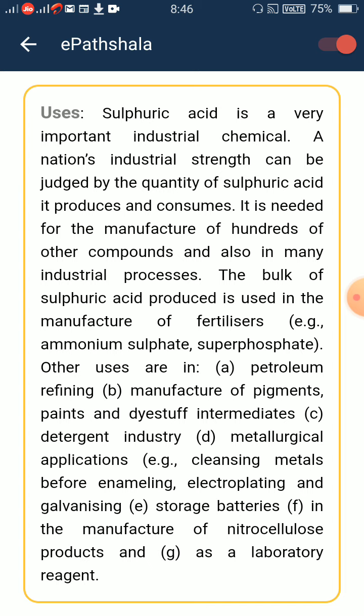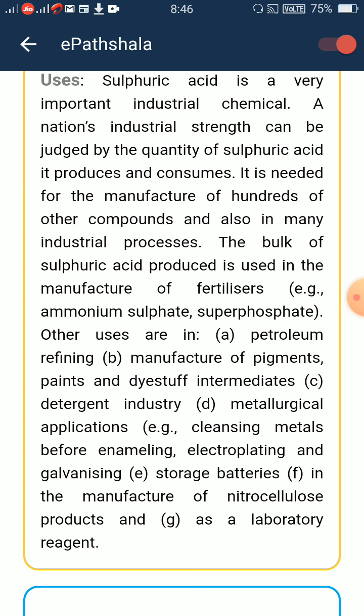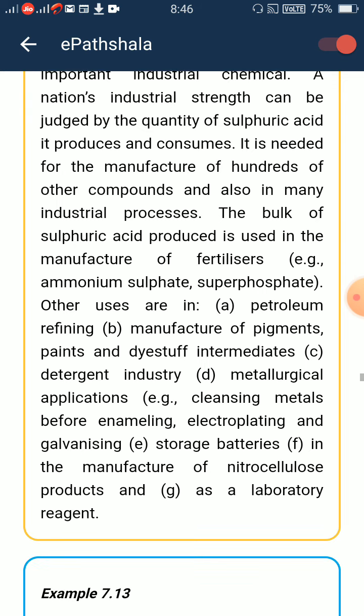Other uses are in: A. Petroleum refining, B. Manufacture of pigments, paints and dyestuff intermediates, C. Detergent industry, D. Metallurgical applications, example cleansing metals before enameling, electroplating and galvanizing, E. Storage batteries, F. In the manufacture of nitrocellulose products and G. As a laboratory reagent.